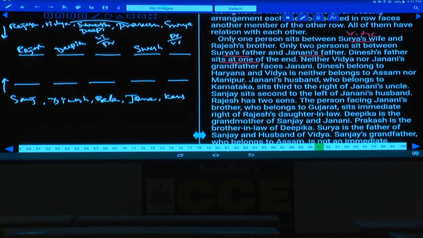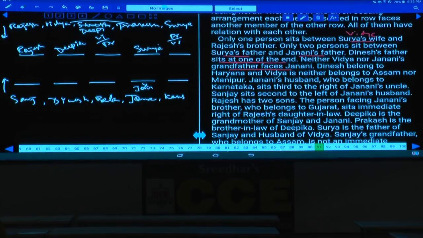Then coming to the next one. Dinesh's father sits at one of the ends of the row. Neither Vijay nor Janani's father faces Janani. Who is Janani's father here? Janani's father is Surya. Isn't it? He is not facing Janani. Now Surya is here, and this Surya is not facing Janani, and so Janani cannot be at this place. At the same time Vijay is also not facing Janani.